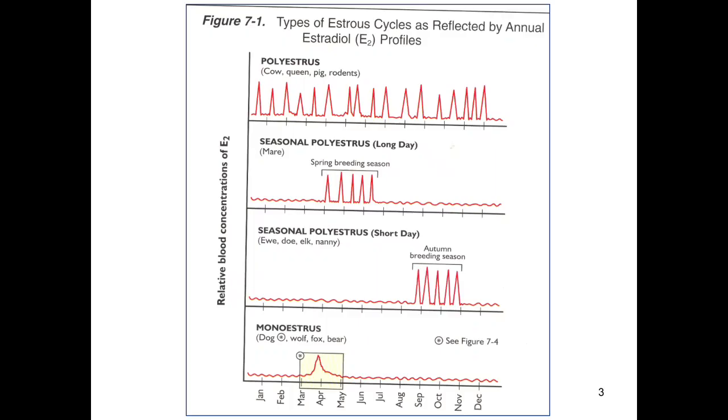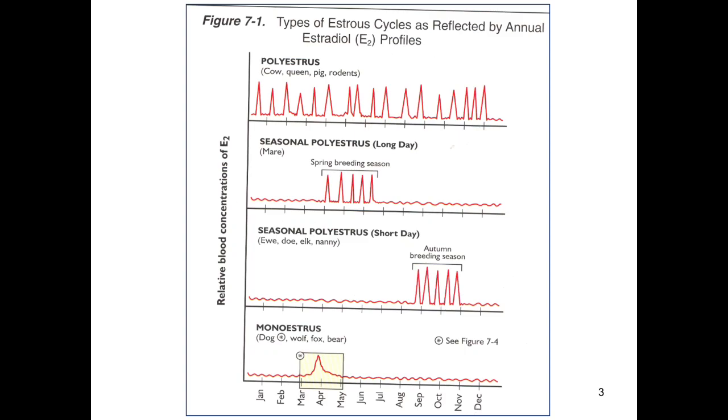Here we are going to talk about the estrous cycle of different animals. There are some polyestrous animals that have many heat cycles around a year, that are the cow, queen, pig, and rodents. And some are seasonal polyestrous. If we talk about the long day breeders, that is the mare. They have the breeding season during the spring, only during the long days.